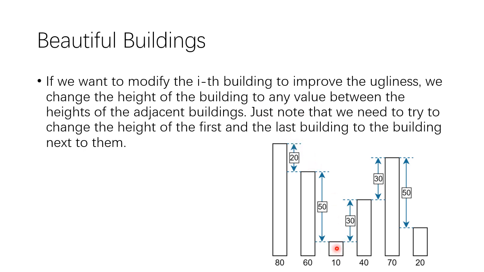And if you want to modify the third one, you just put it at any height between the second one and the fourth one, then this will be good. And just know that we need to try to change the height of the first one and the last building to the height of the building next to them, because the remaining buildings both have two buildings adjacent to them, so you need to treat the first one and the last one specially.